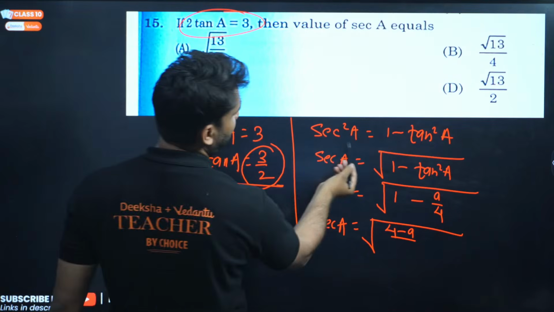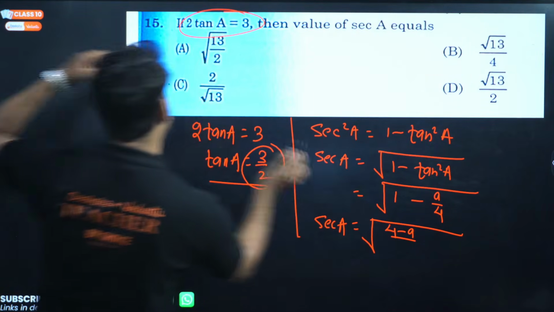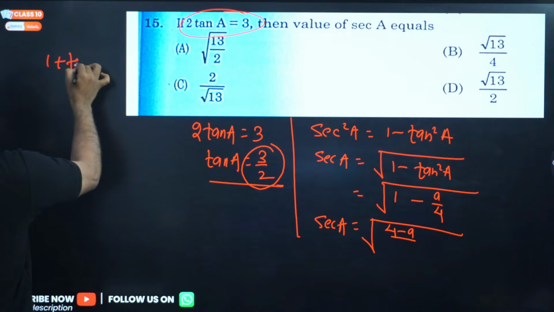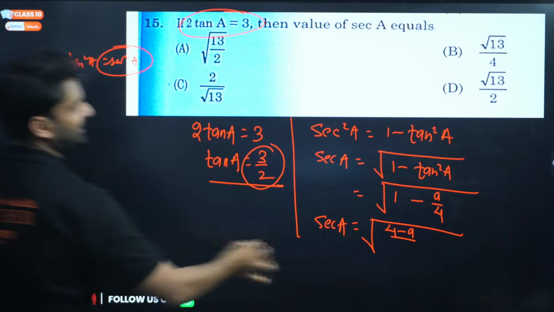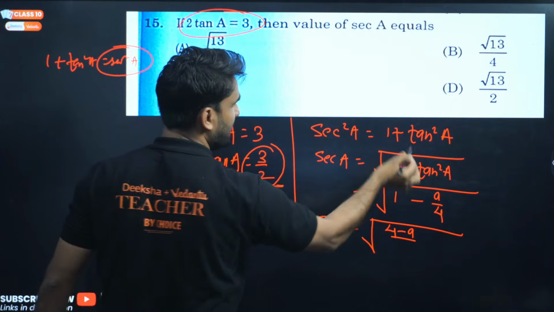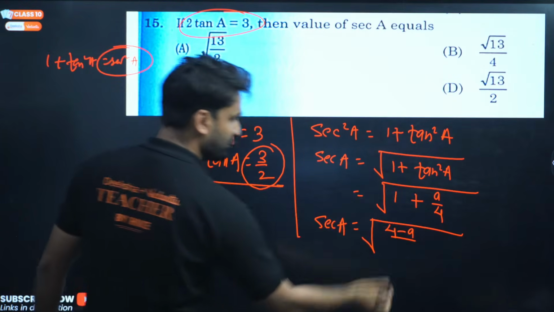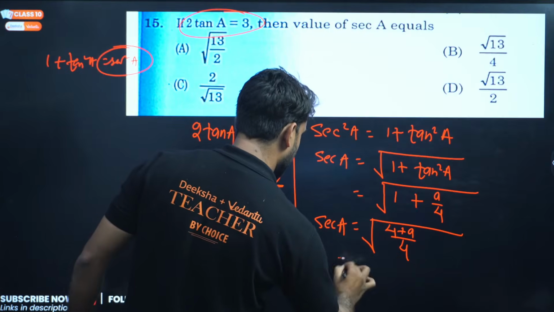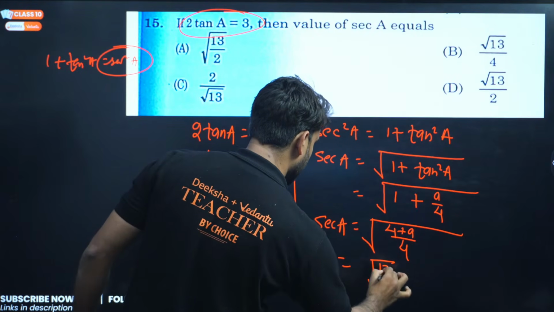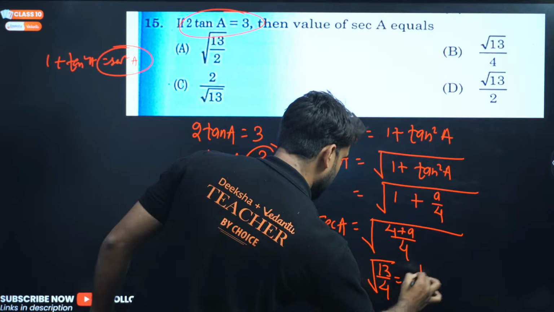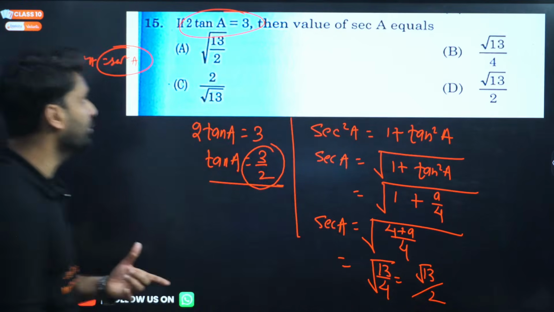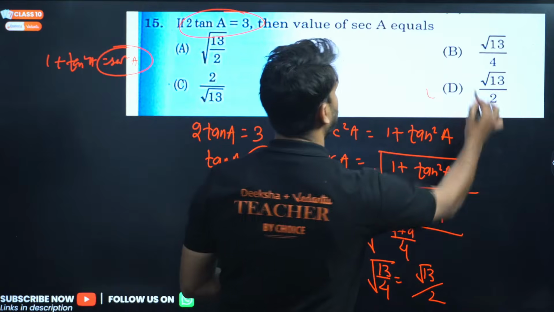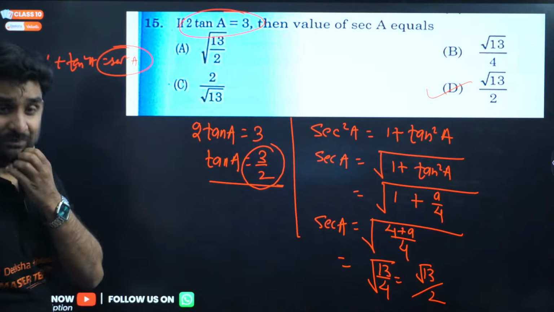So what we are getting here is 1 plus tan square A. 1 plus tan square A equals sec square A, right? It is plus, my dear, because we are finding this. So plus will be there. Oh my god, under root 13 by 4. So under root 13 by 2. This is the answer, root 13 by 2.